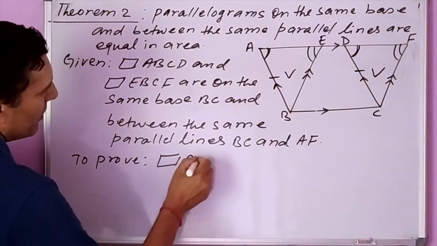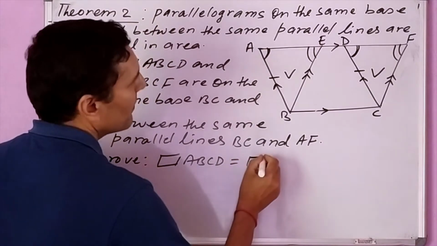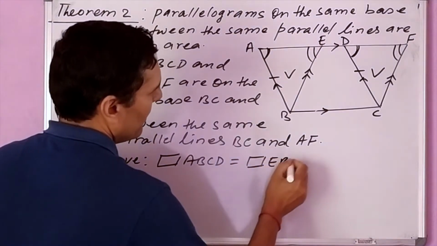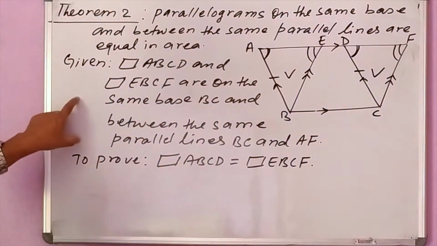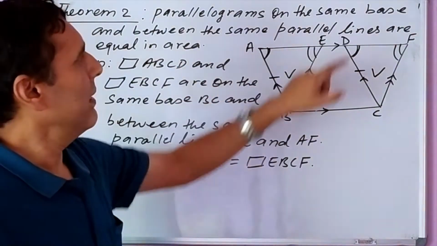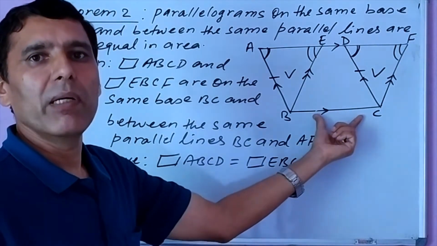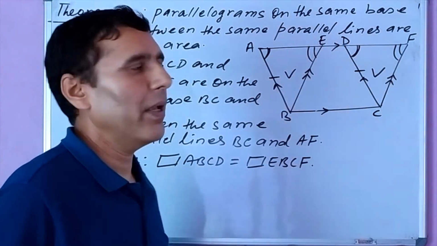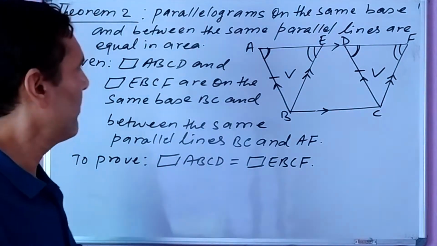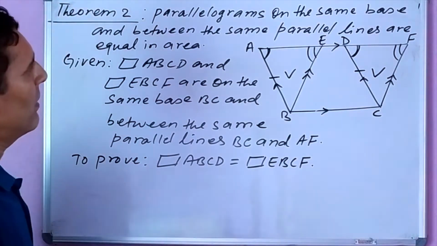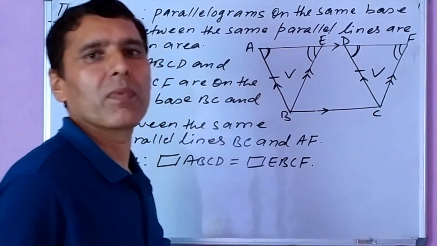Area of parallelogram ABCD is equal to the area of parallelogram EBCF. That we have to prove here. Again I am repeating, parallelogram ABCD and parallelogram EBCF are on the same base BC and between the same parallel lines BC and AF, and we have to prove these two parallelograms are equal in area. How do we start here? By making triangles BAE and CDF congruent.